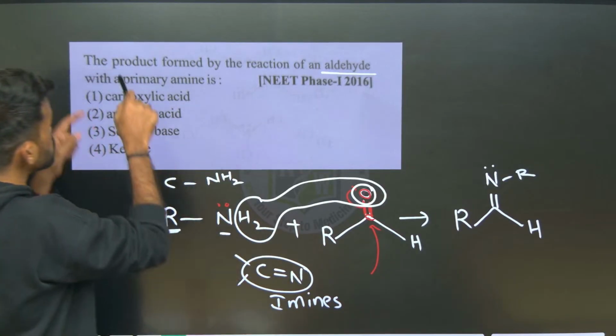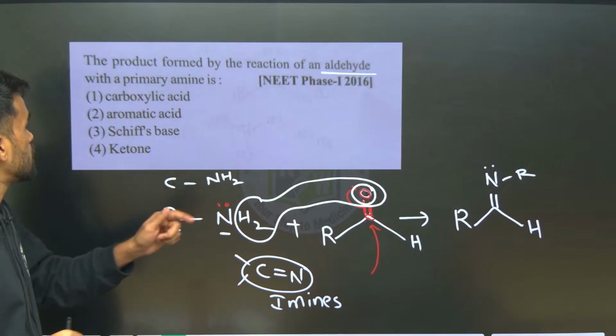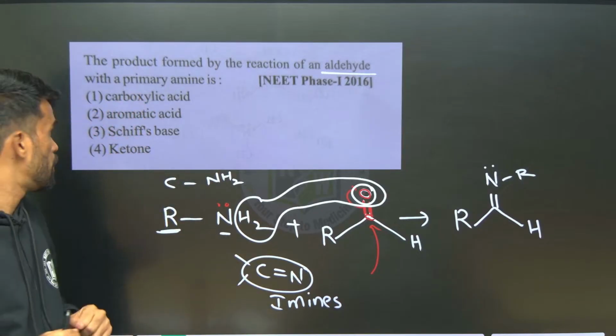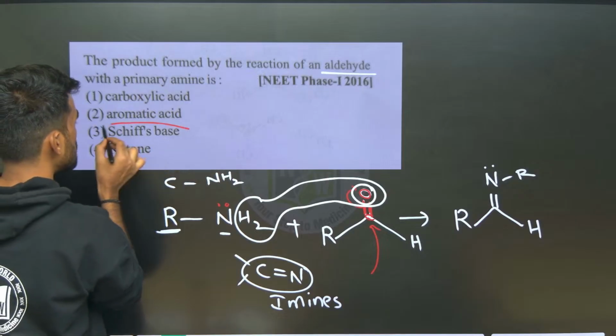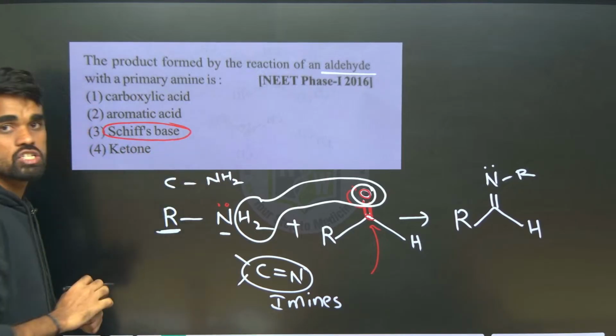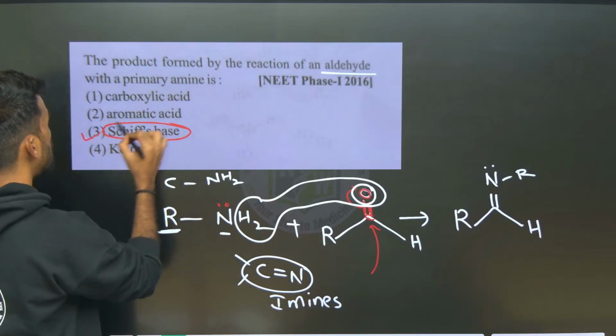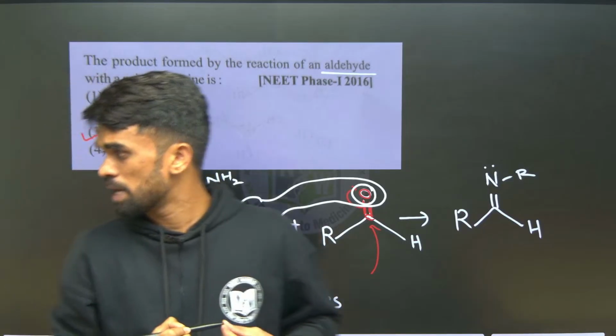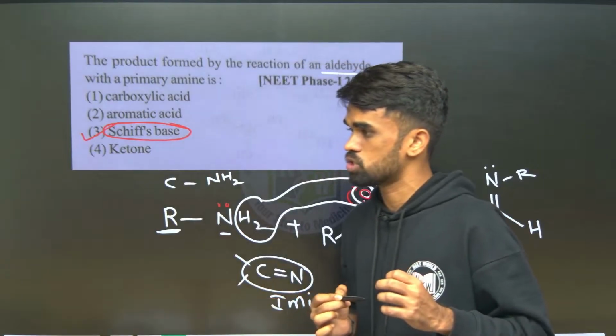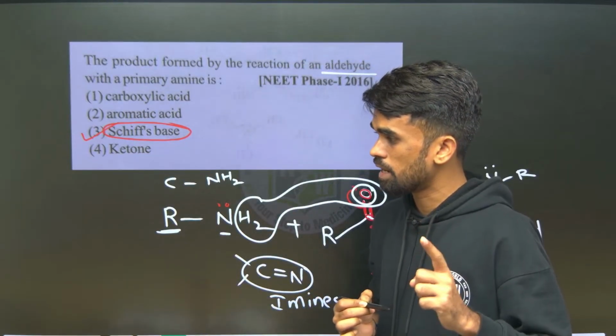Okay, there is no option with the answer as imines in the options, but you know Schiff's base, these imines are also called Schiff's bases. So here we have imines, which is nothing but option number 3, Schiff's base, the perfect answer for this question. Hope it is also clear.